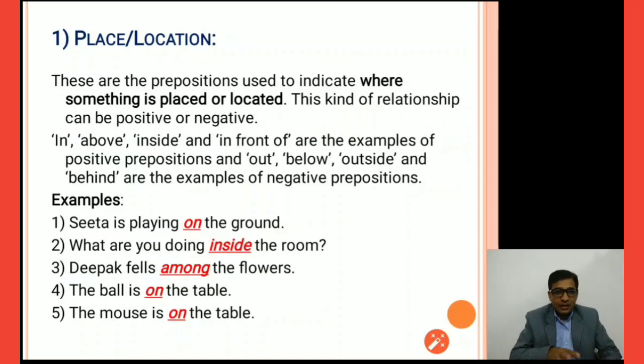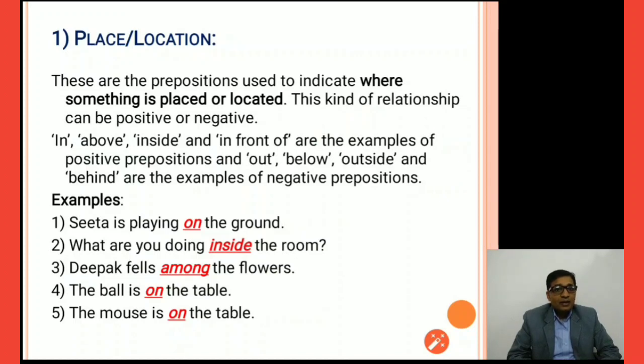Now where is she playing? If you ask this question, you will get the preposition: she is playing on the ground. So "on" is a place preposition here. What are you doing inside the room? So "inside" is the preposition which shows the exact location in the sentence, right?